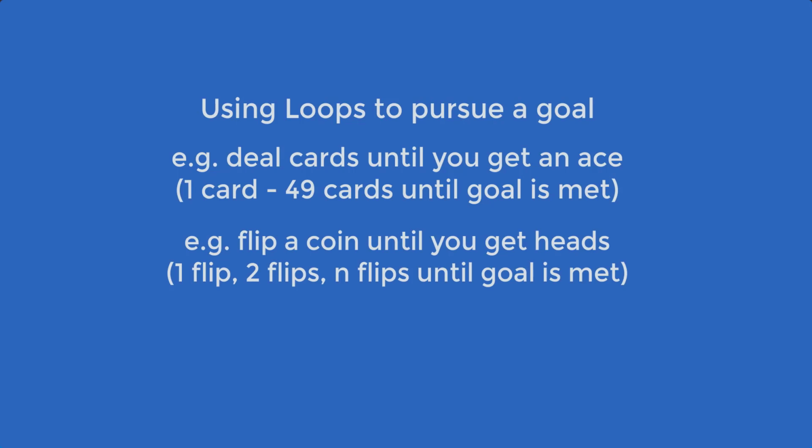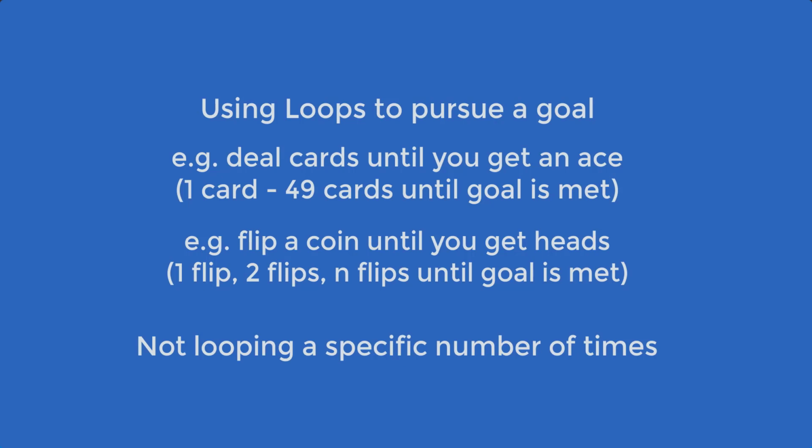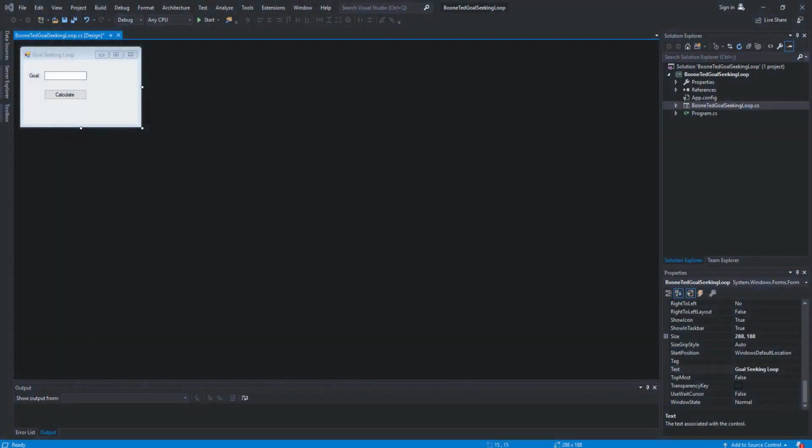Maybe I'm flipping a coin and I'm going to keep flipping a coin until I see a heads. It's certainly possible that the very first time I flip that coin, I see heads, but it might also be the second or third or fifth or 13th time before I see the first heads on that coin flip. In both of these examples, I don't necessarily know exactly how many times the loop will need to iterate. It's going to keep repeating until I achieve a particular goal, so it's not based upon a set number of repetitions. Let's go ahead and take a look at what this might look like inside C#.